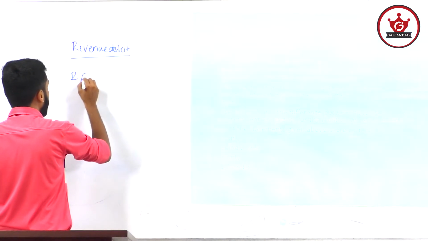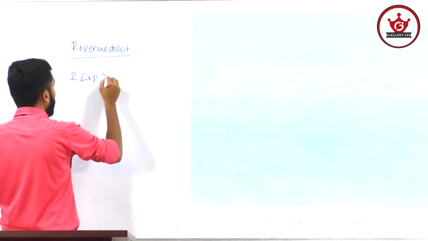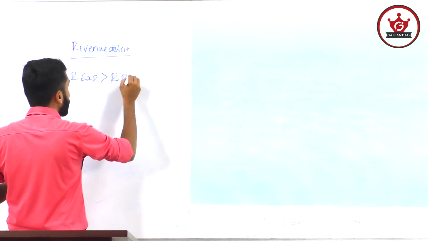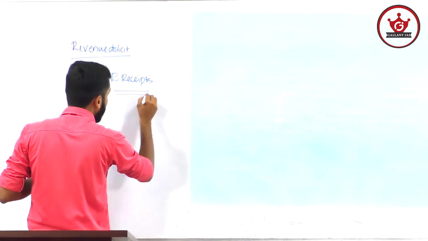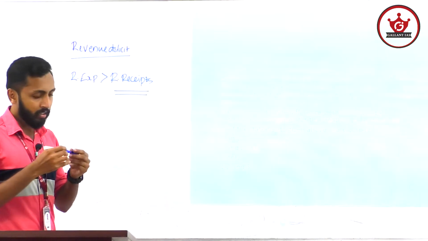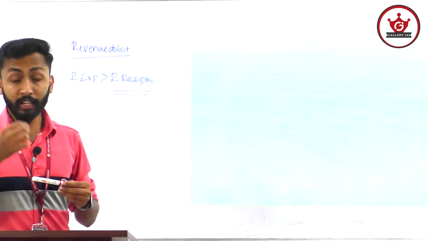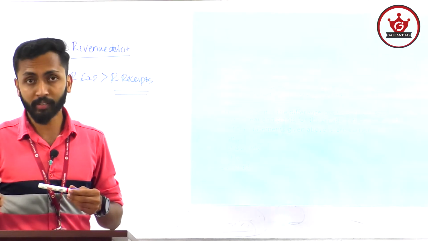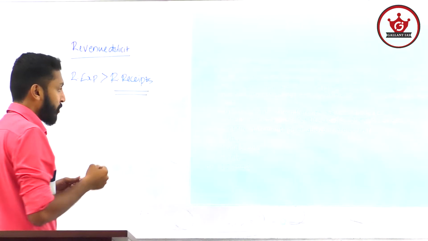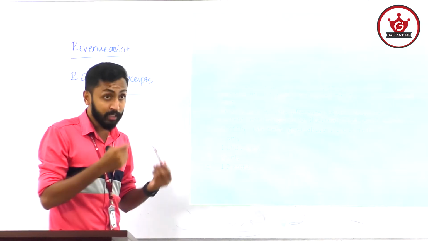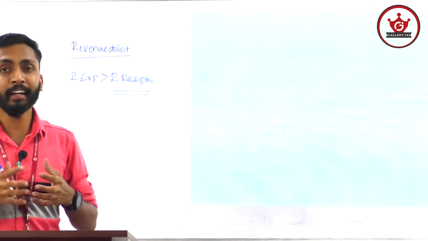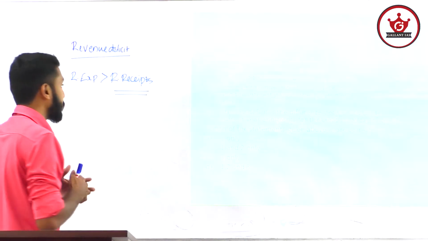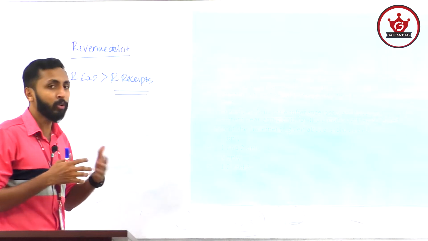Revenue expenditure greater than revenue receipts. What are revenue receipts? Receipts of the government that neither create assets nor create liabilities. That is what revenue receipts of government are.